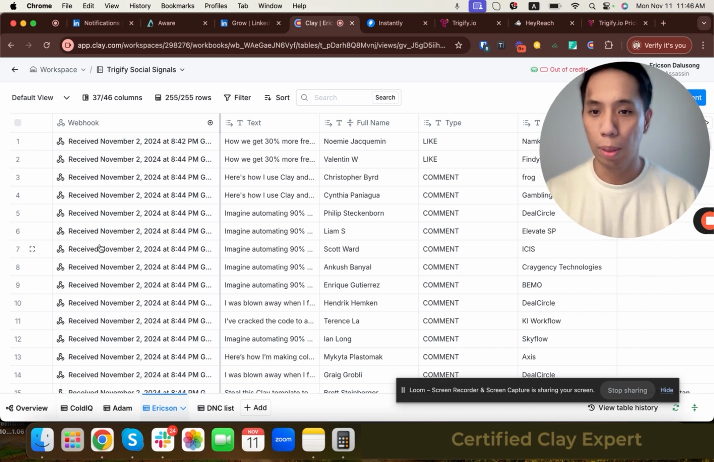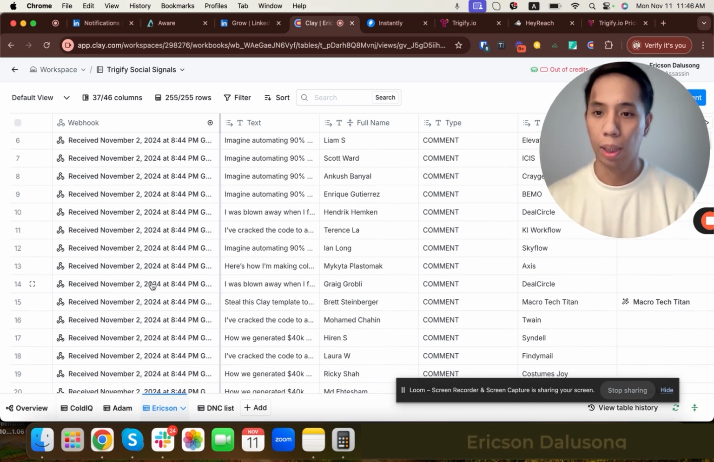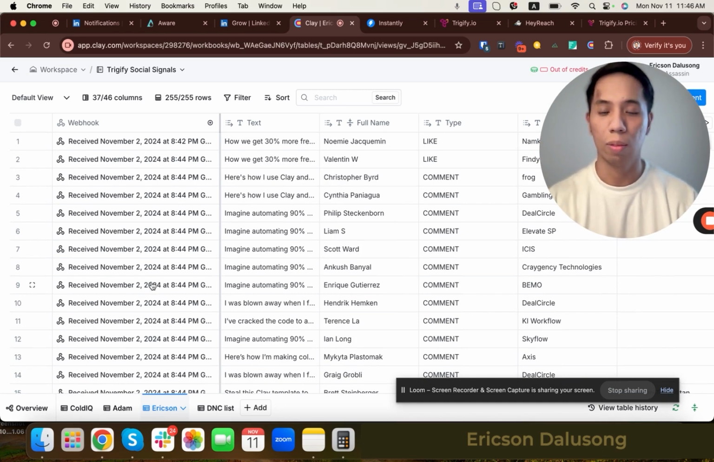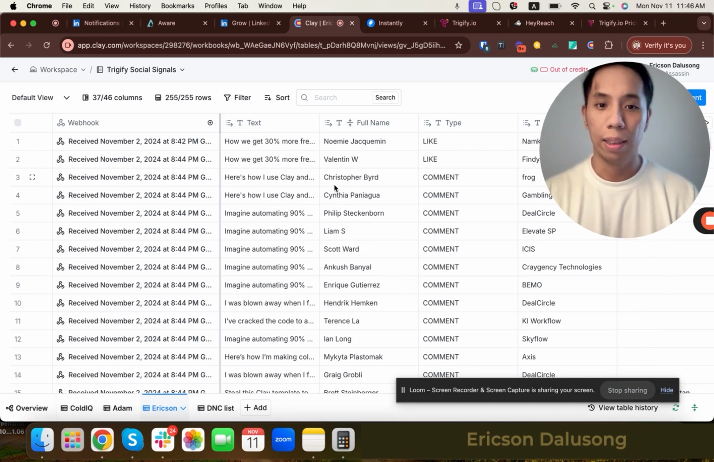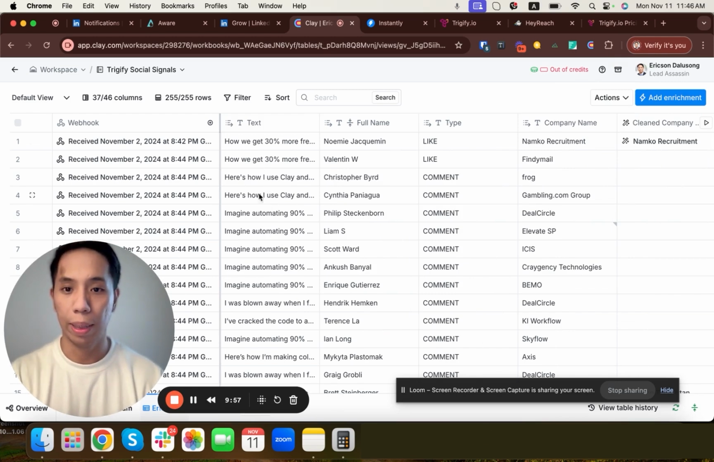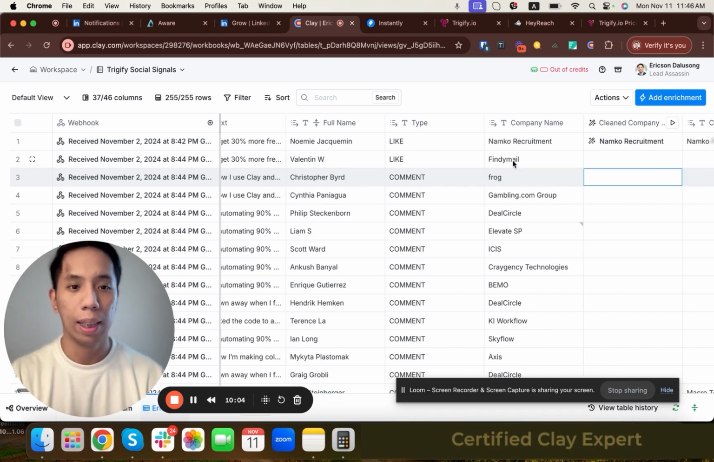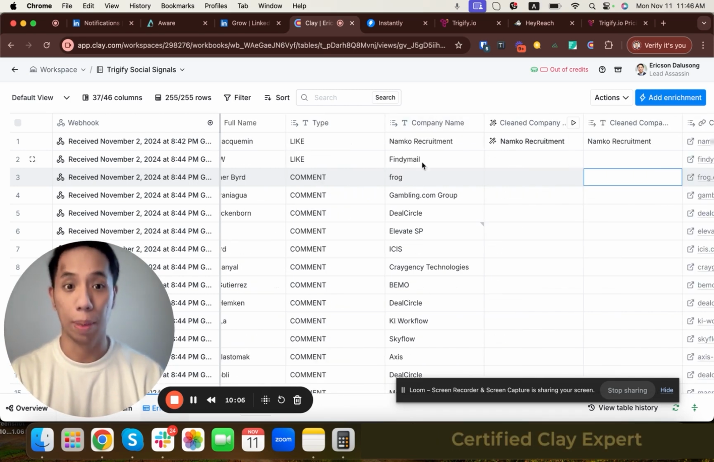So this is the webhook activity. You can see here that these contacts were received last November 2. And then these are all the other information that came from Trigify. This is basically the LinkedIn post, the full name of the prospect or the contact, and then their company names.